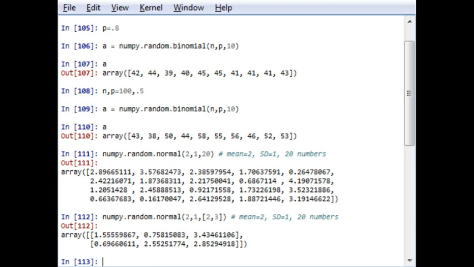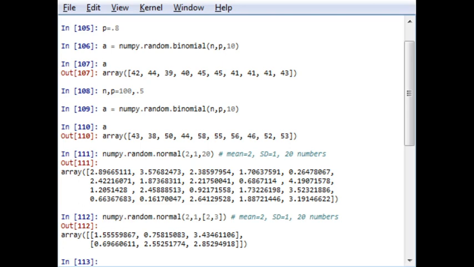Okay, there are many distributions available in the NumPy package and you can check them using the help function. The only way to call these distribution functions is numpy.random.subpackage, the name of the subpackage. In our case we have seen 3 examples. For the beta distribution we use numpy.random.beta.